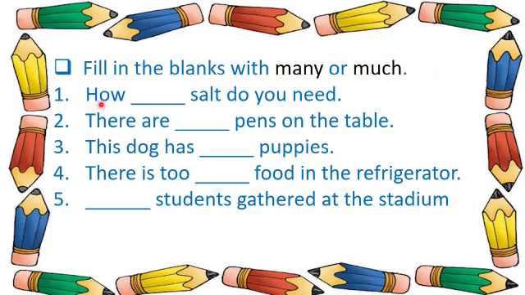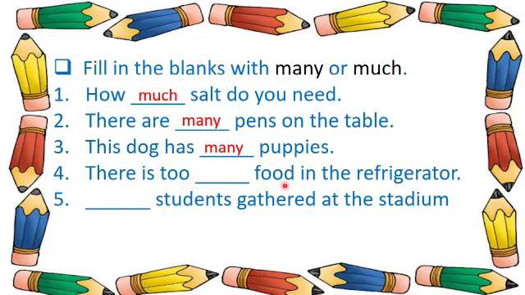Fill in the blanks with many or much. First sentence. How dash salt do you need? So now here the correct option will be much, because salt is an uncountable noun. So we used much. There are dash pens on the table. Pens we can count, so there are many pens on the table. This dog has dash puppies. We can count, so it will be many.